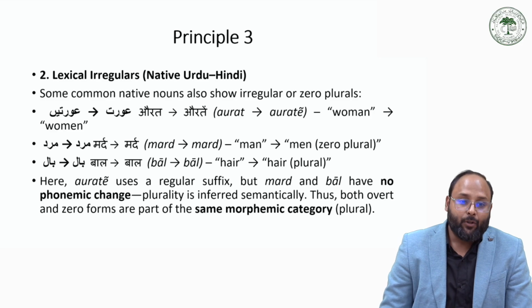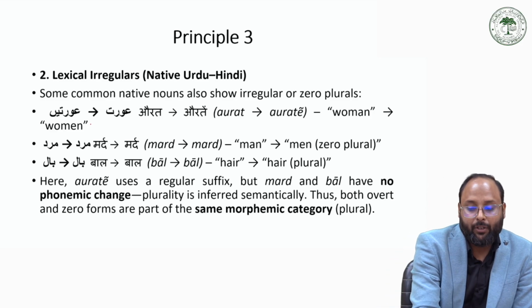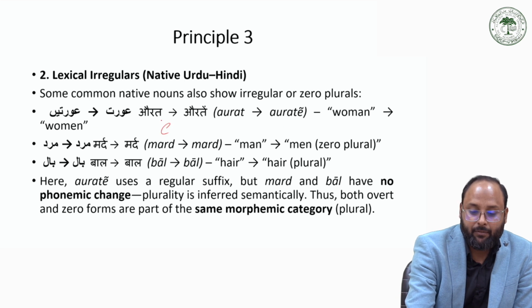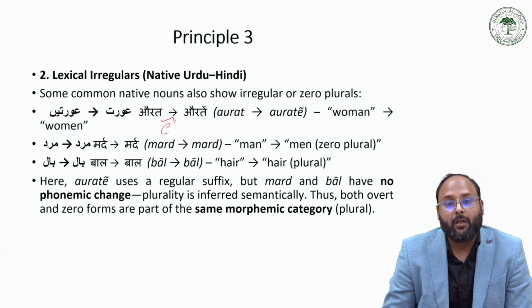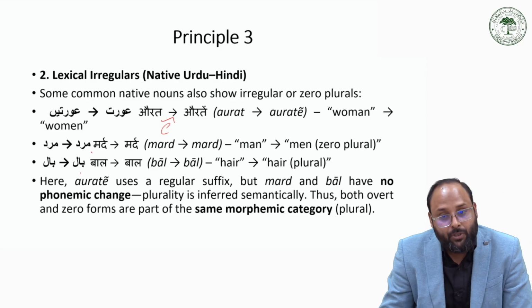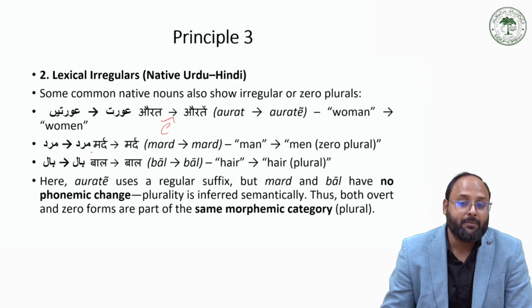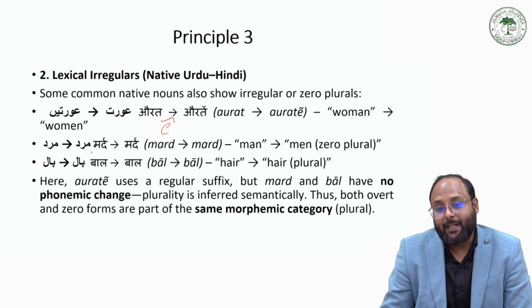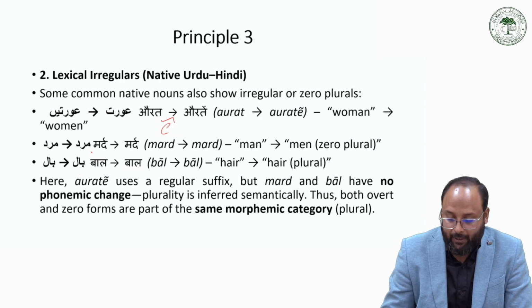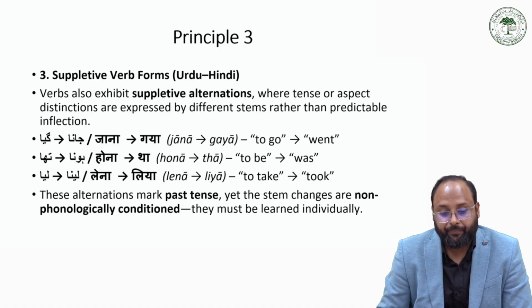In lexical irregulars, we have some with zero plural. Like in aurat and aurtein, we have the a, which is the common plural marker in Urdu Hindi. But mard stays mard, bal stays bal, so there is no change for plural. We can understand this plural only in the sentence through syntactic agreement. On that basis, we can say they have no phonemic change, but they are actually showing the same morpheme, that is the plural morpheme.